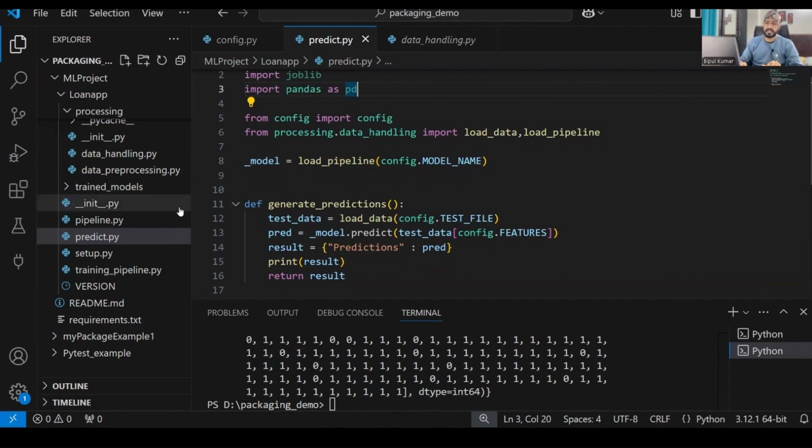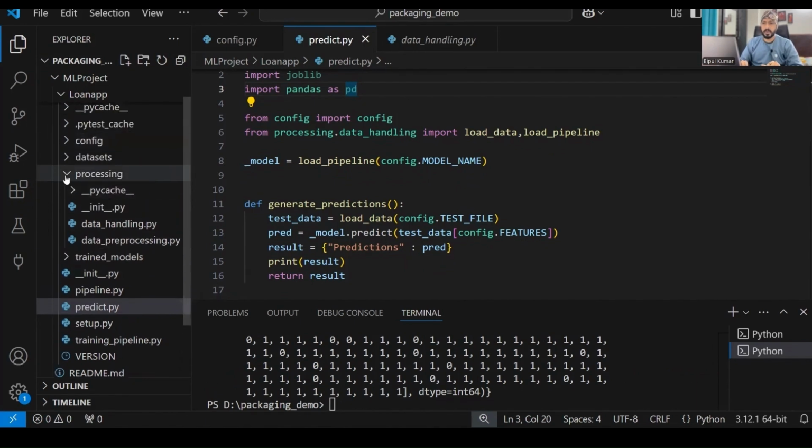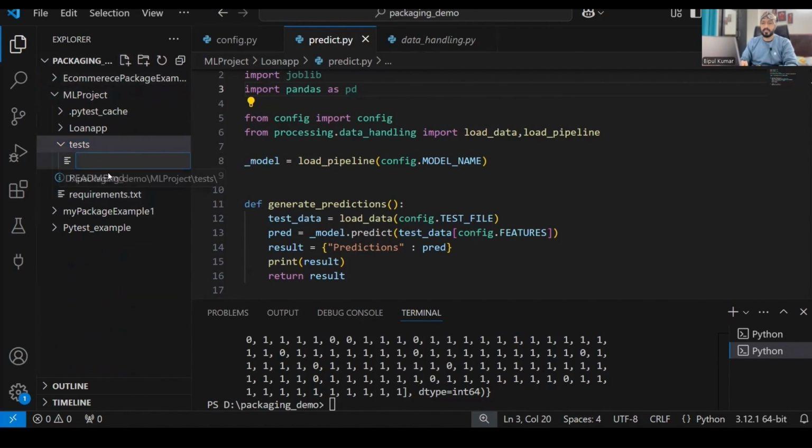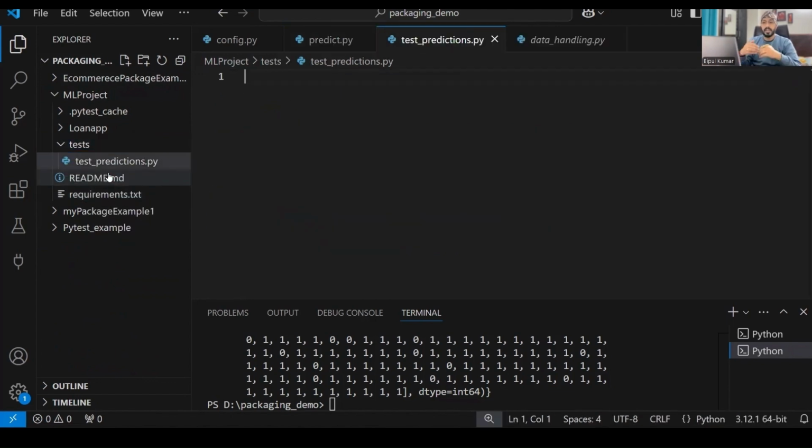For writing the test case, we'll go to our application. This is our loan app and this is our ML project. In the ML project, we'll create a new folder. Let's say the folder name is tests. And in the tests folder, I'll create a new file. The file name I can use is test_predictions.py. Obviously, I have to test the predicted value, whether it is as we are expecting or different.